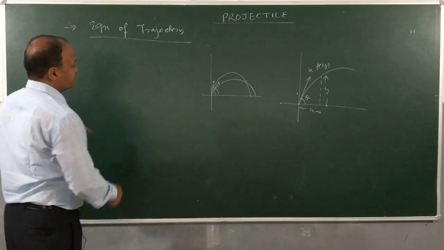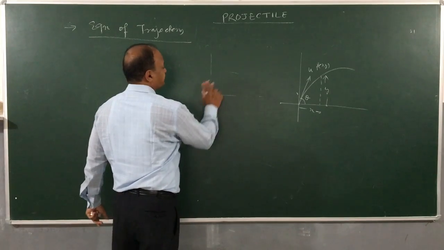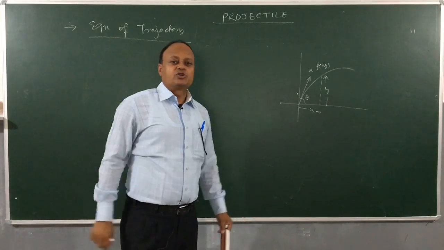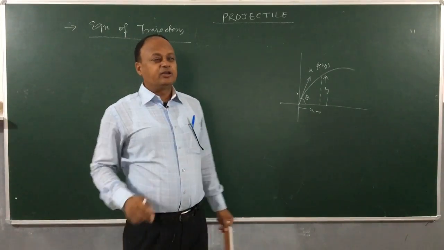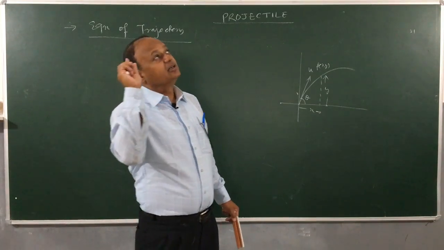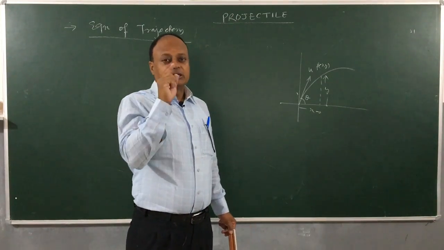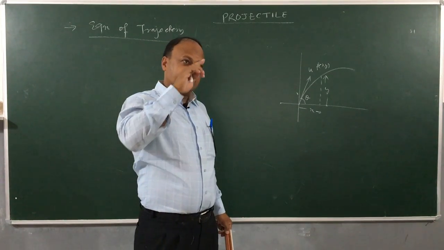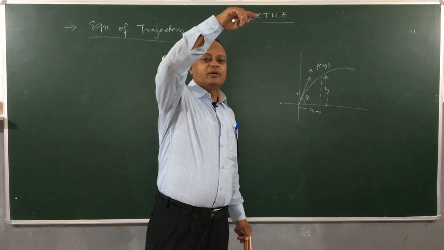So, first things first, what is trajectory? You take a stone and you want to bring down a mango from a tree, then you must aim the stone at the mango in such a manner that the stone which will go as a projectile will pass through the mango, then only the mango will be hit.